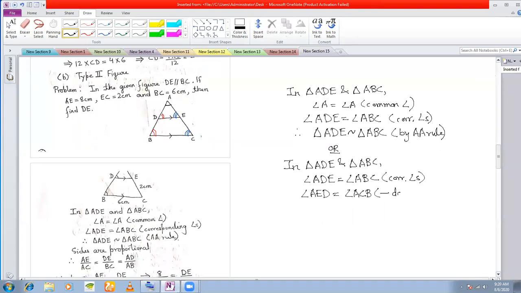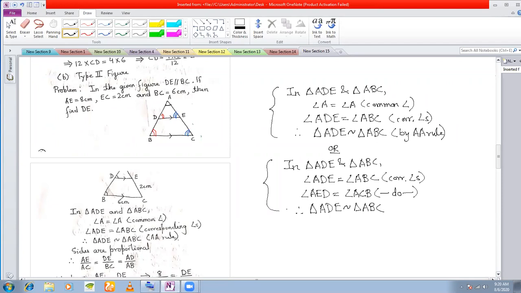Same reason. Therefore, triangle ADE is similar to triangle ABC. So proof part, either you can proceed this way or you can proceed this way.